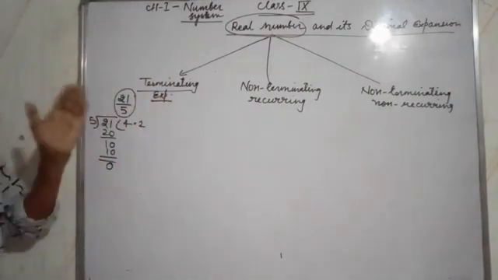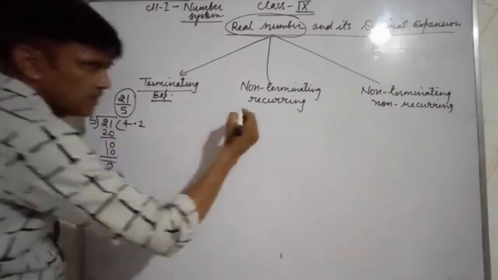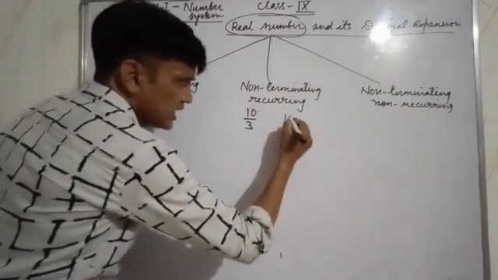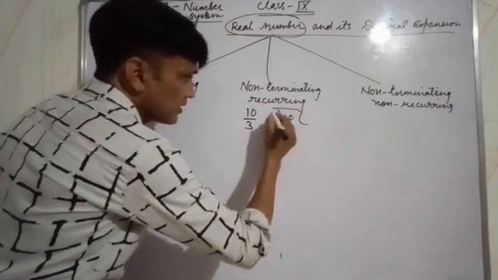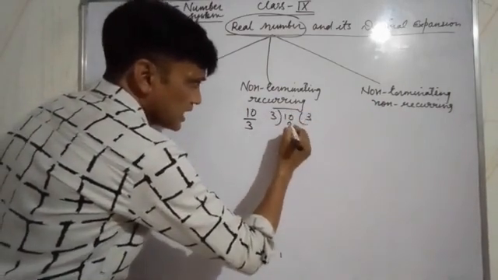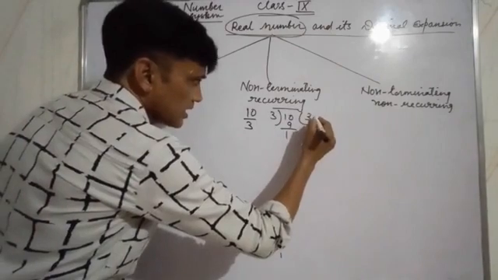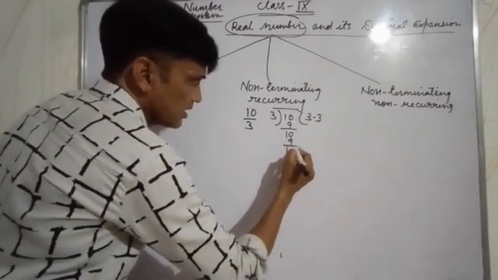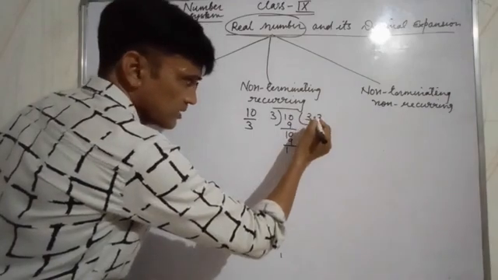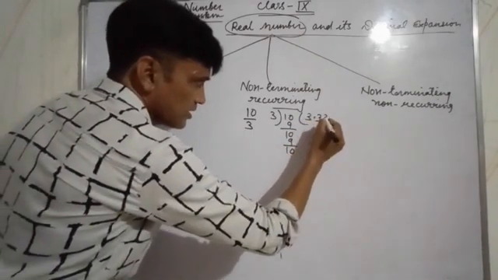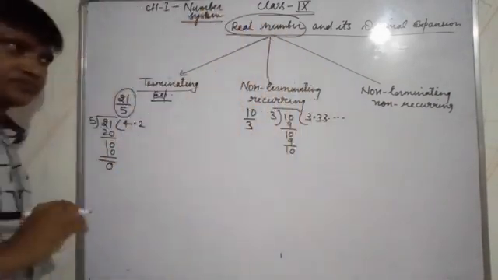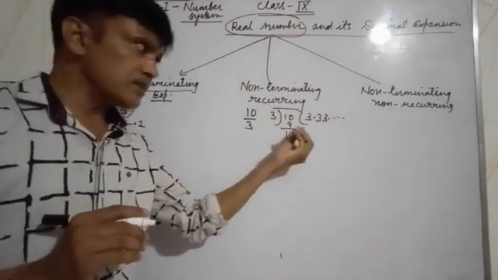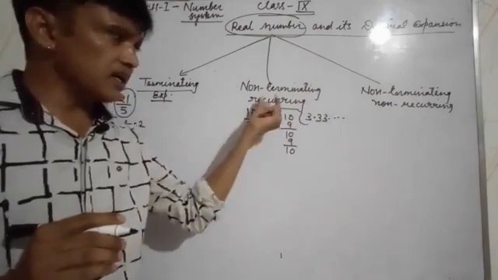Okay, non-terminating expansion. If I divide 10 upon 3, see here, 10 divided by 3, 3 3s are 9, 1 remaining, again point, 0, 3 3s are 9, again 1, already decimal here, 0, 3 3s are 9, and so on, continue. If the division is continuing, the quotient is repeating again and again, recurring means repeating.